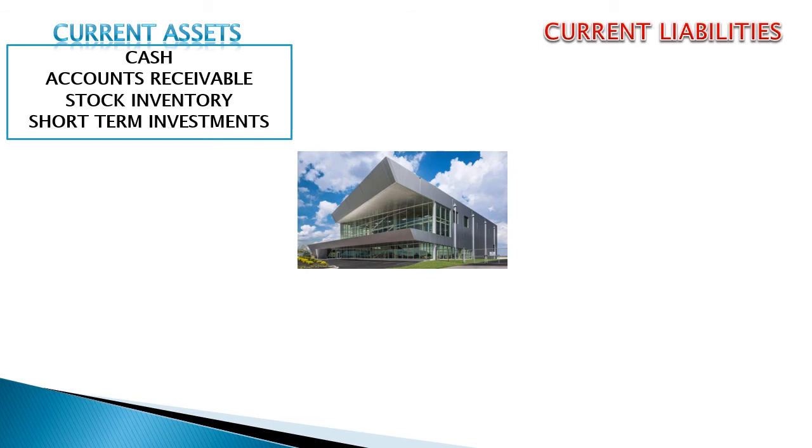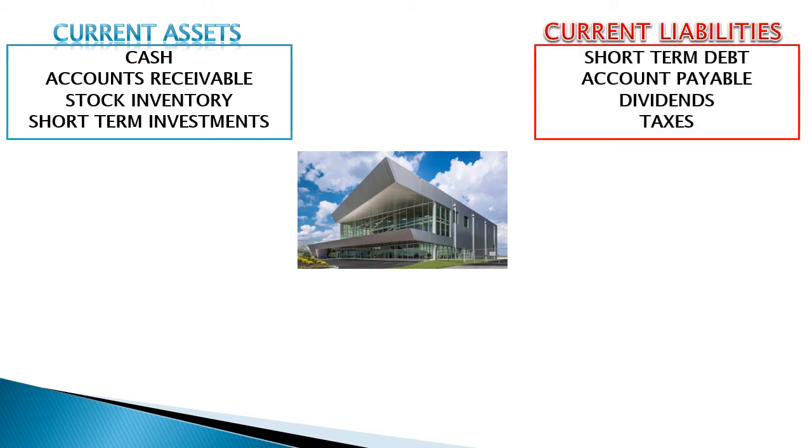Similarly, some of the liabilities of the company are expected to be settled within a period of 1 year. Examples are short-term debt, pending payments for suppliers, also called accounts payable, then dividends or profit share given to shareholders, then taxes. All these are current liabilities. Current liabilities are usually settled using current assets. If current liabilities are higher, then the company will not be able to settle them with current assets and the company will be in trouble.